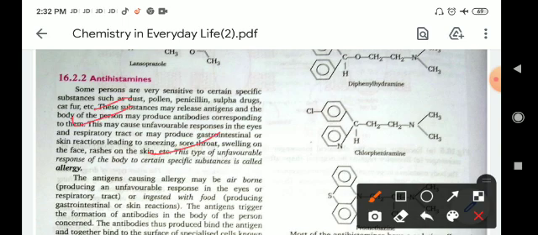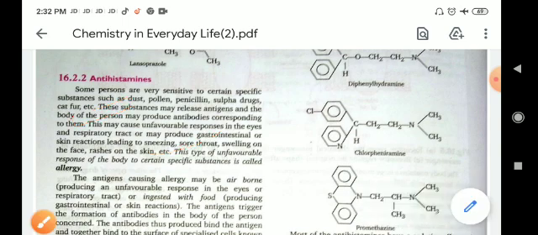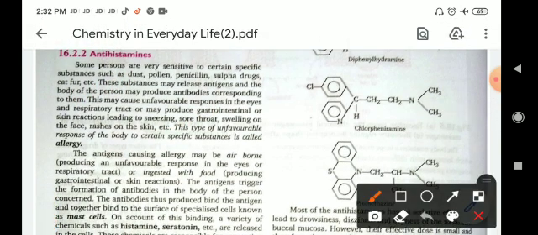These are substances which may release antigens, and the body of the person may produce antibodies corresponding to them. This may cause an unfavorable response in our eyes and skin reactions. When this type of condition occurs, the effects in our body lead to sneezing, sore throat, swelling on the face, rashes on the skin, etc.